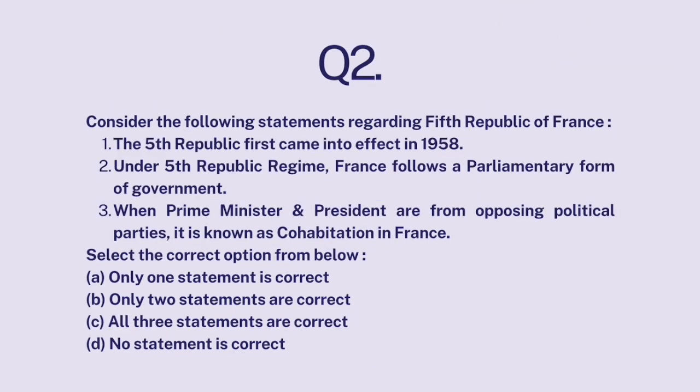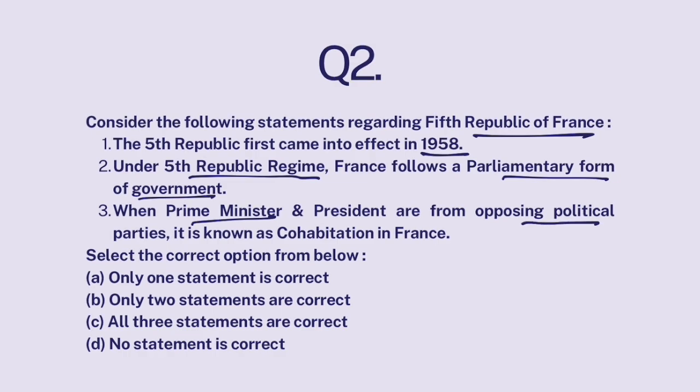Okay. Question number 2. Consider the following statements regarding Fifth Republic of France. Fifth Republic first came into effect in 1958. Under Fifth Republic regime, France follows a parliamentary form of government. When Prime Minister and President are from opposing parties, it is known as cohabitation in France.